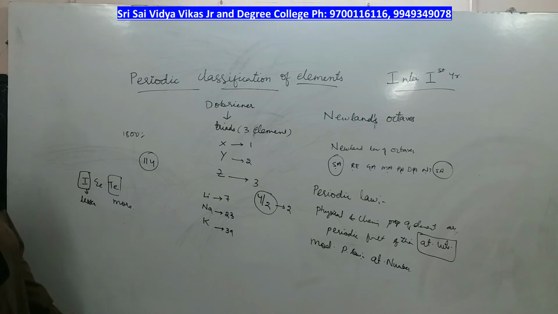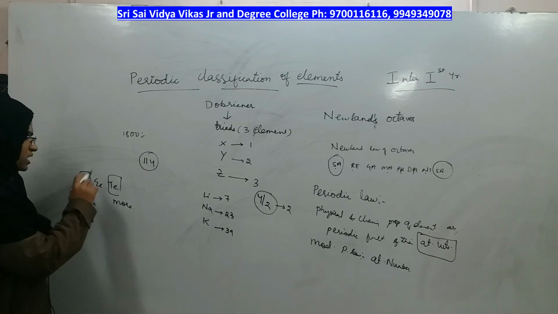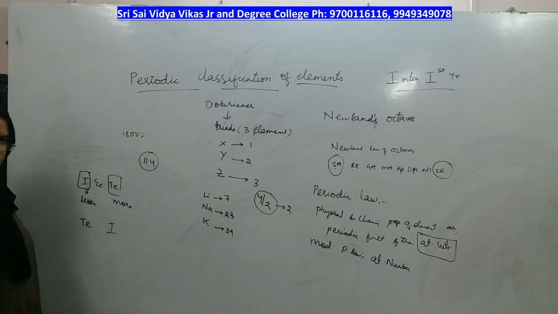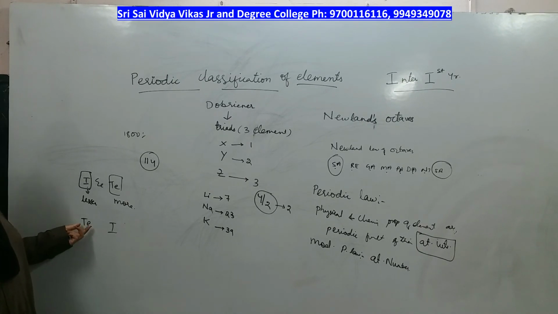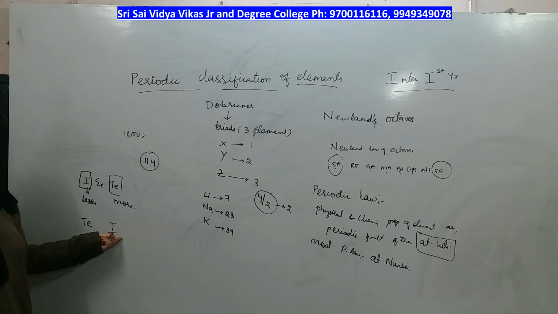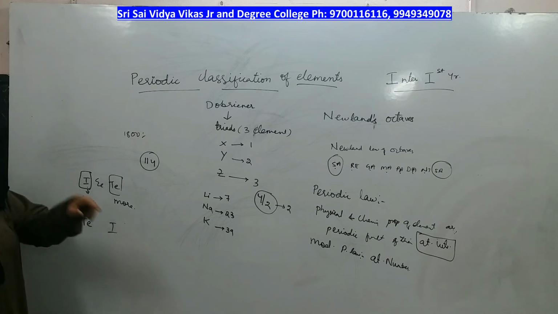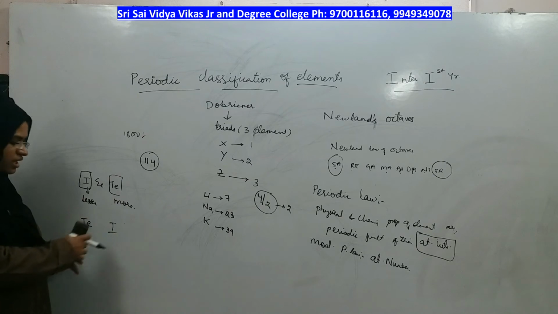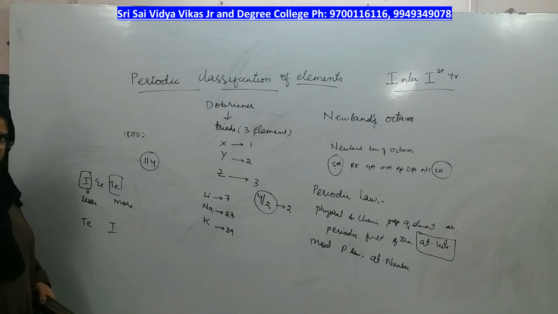But in the periodic table of Mendeleev, or in the modern periodic table, even in the long form of periodic table, iodine comes after tellurium. First comes tellurium, then comes iodine, right? That means tellurium, even though having more atomic weight, comes before iodine, and iodine, even though having less atomic weight, comes after tellurium. Even in the modern periodic table you will find the same, right? So if atomic weights are really determining everything, how can you group them, how can you give the credit to atomic weights to determine the properties, right?